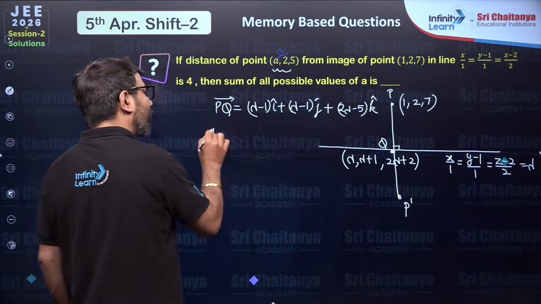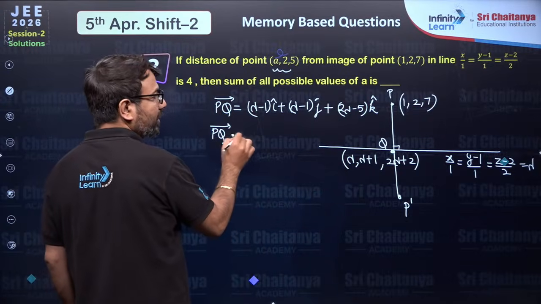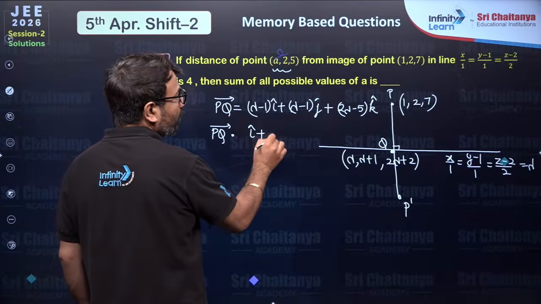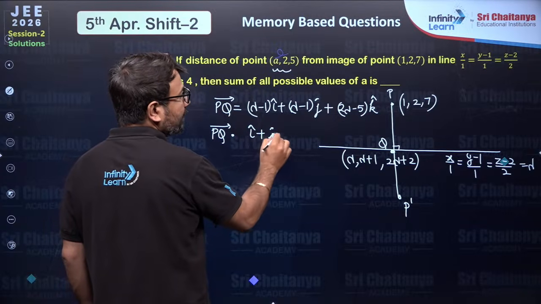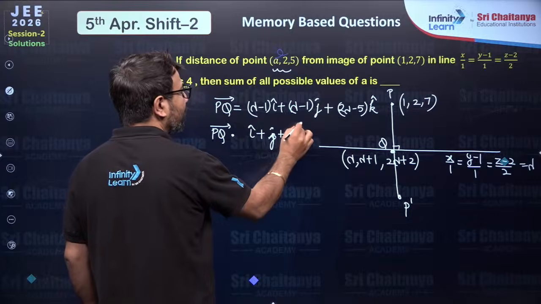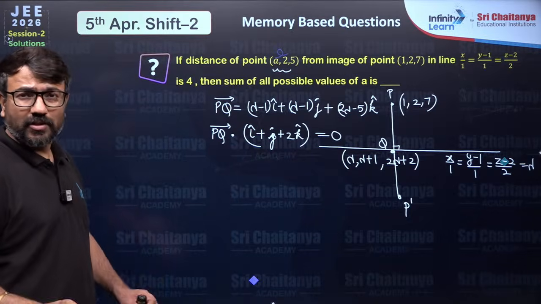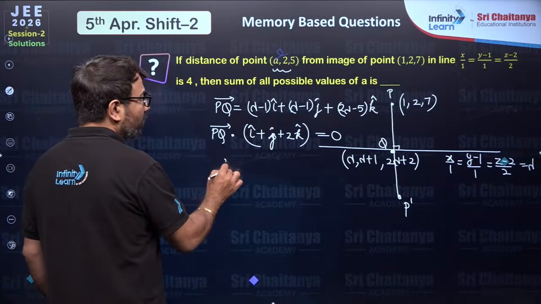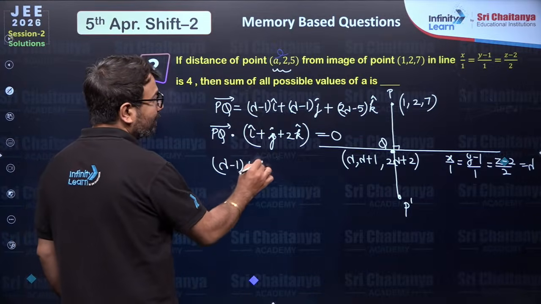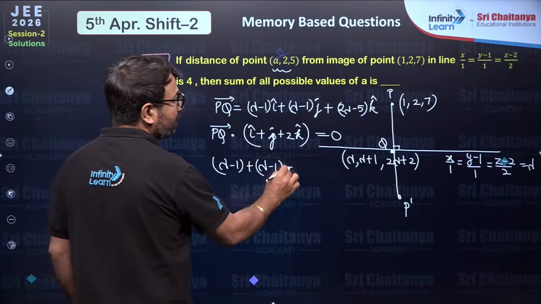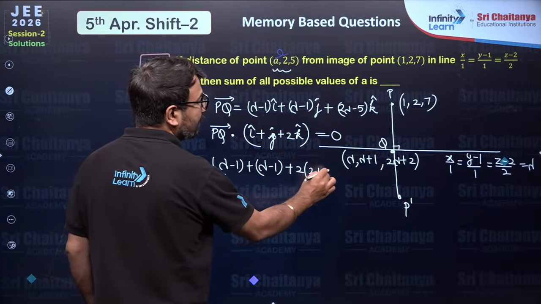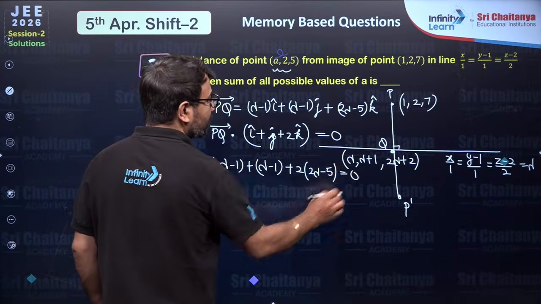But if you take the dot product of this PQ vector with 1i, 1j and 2k, since these two vectors are perpendicular, their dot product will be 0. So over here you will have lambda minus 1, again lambda, again 2 times 2 lambda minus 5, which is equal to 0.